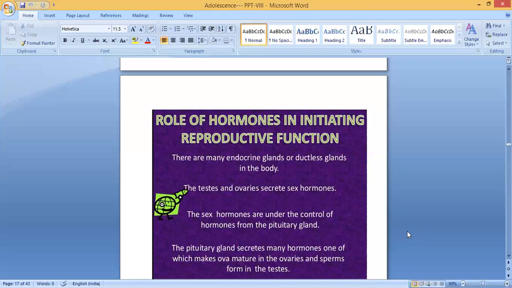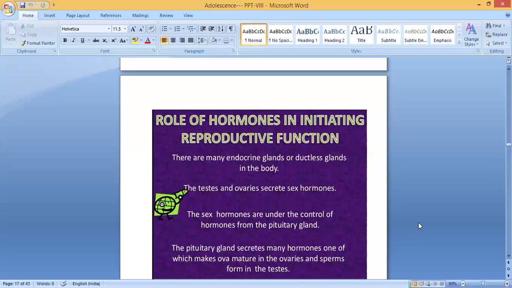Role of hormones in initiating reproductive function. There are many endocrine glands or ductless glands in the body. The testes and ovaries secrete sex hormones. The sex hormones are under the control of hormones from the pituitary gland. The pituitary gland secretes many hormones, one of which makes ova mature in the ovaries and sperms form in the testes.